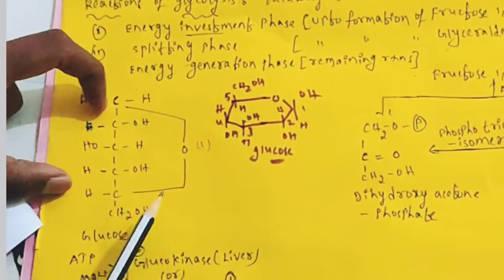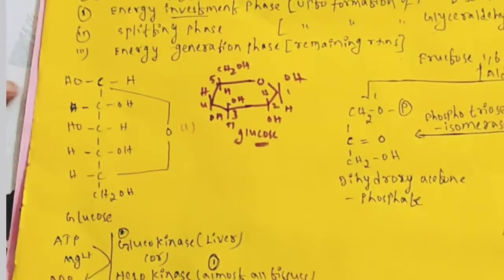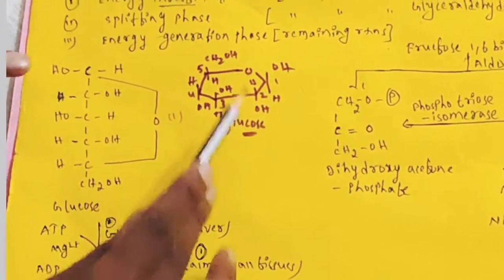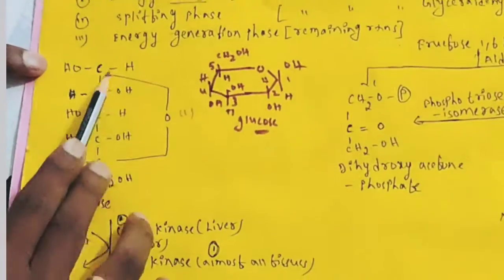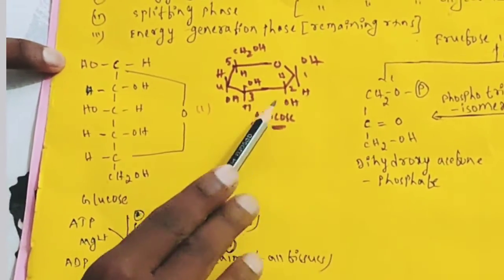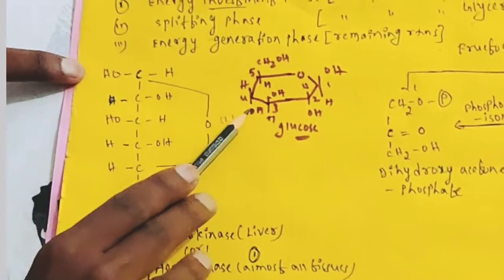It can also be written like this, and the 6th carbon is CH2OH. It is similar. Here the same thing I have written in the other form. At the first carbon, the OH is on the right side, next OH on the right side, next H on the right side, next OH on the right side.